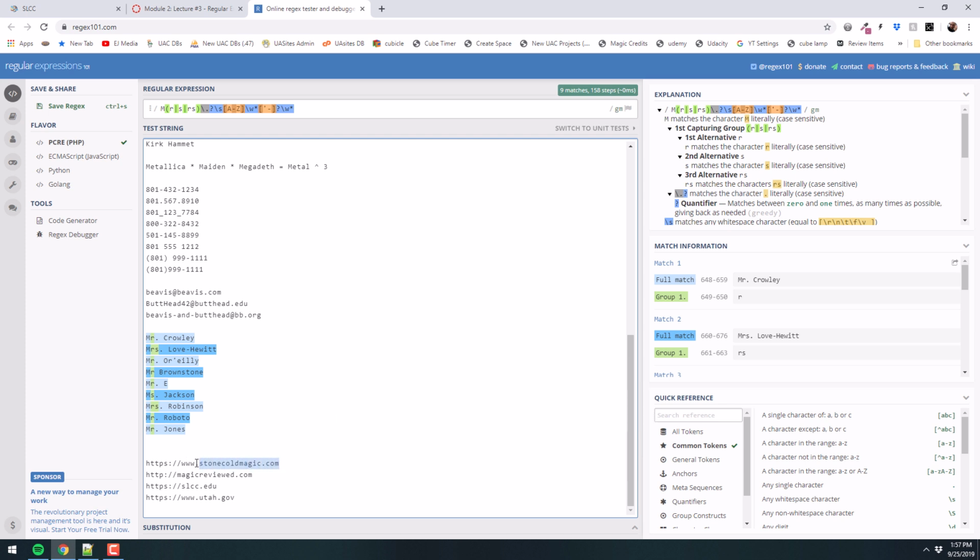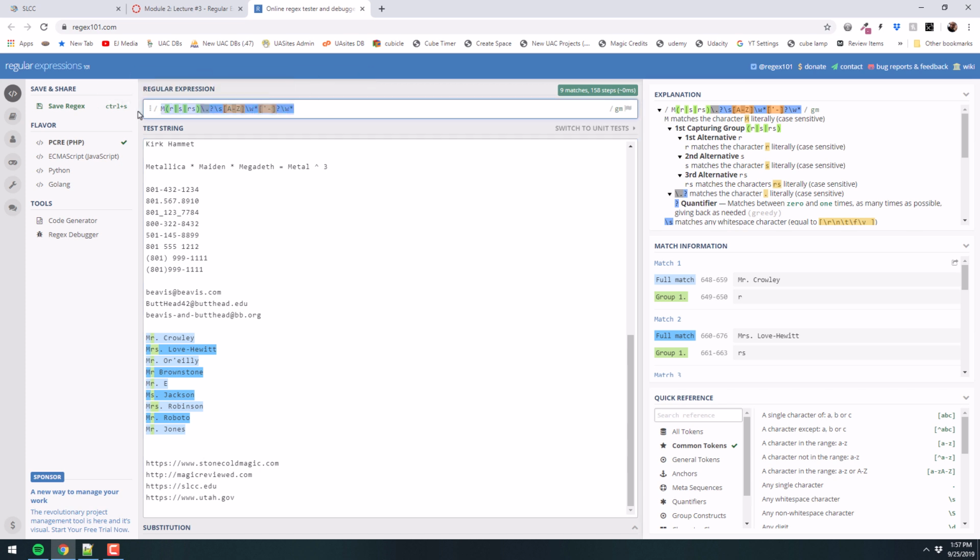I don't want to pull out the HTTPS, and there are places where that's valid. If you're using code to grab something out of a URL and you're getting a whole URL, and then you want to modify it so that you can just display the URL name and the dot whatever instead of having to display the HTTPS, there are cases for that. You might want to do that. All right, so let's look up here.